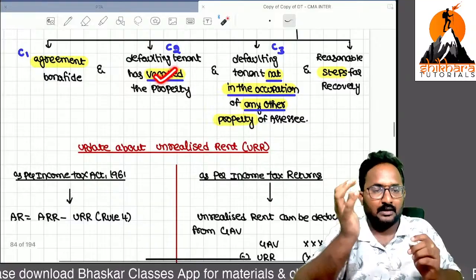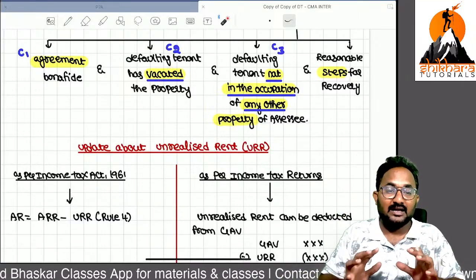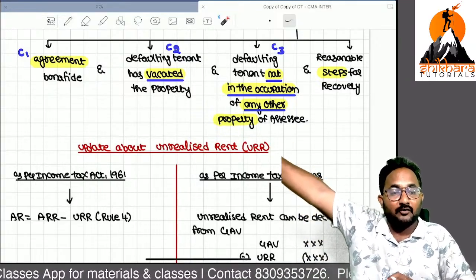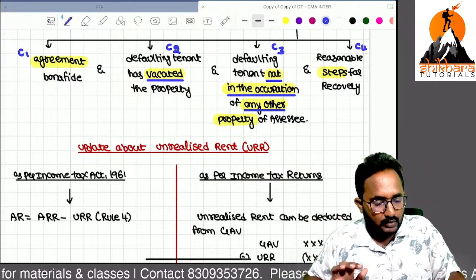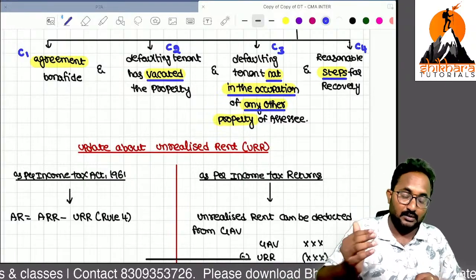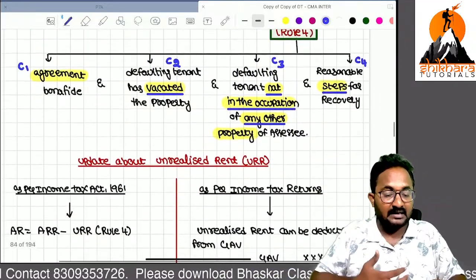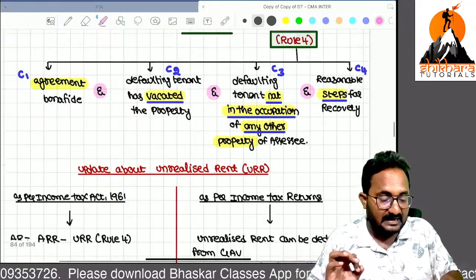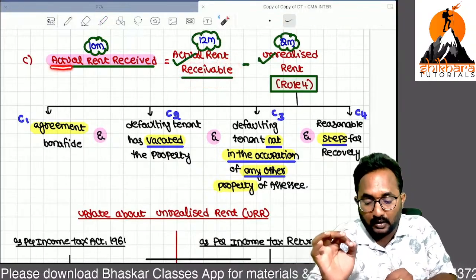You should take reasonable steps for the vacation. And next, you should not give shelter to that same defaulting tenant in any of your other property. And the fourth one, you have to take reasonable steps for recovery. You have to send notices and visit the premises for collection of this rent. If all these conditions are satisfied, unrealized rent can be reduced from the actual rent receivable for calculating the actual rent received.